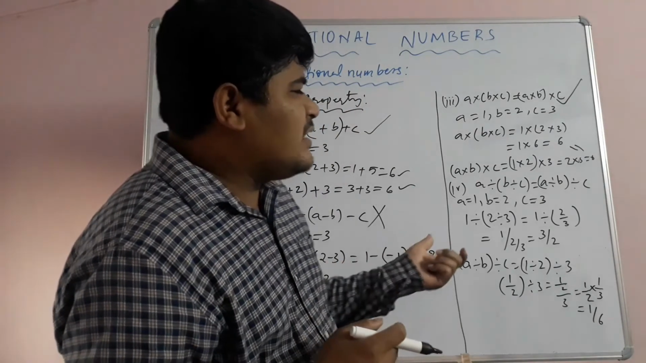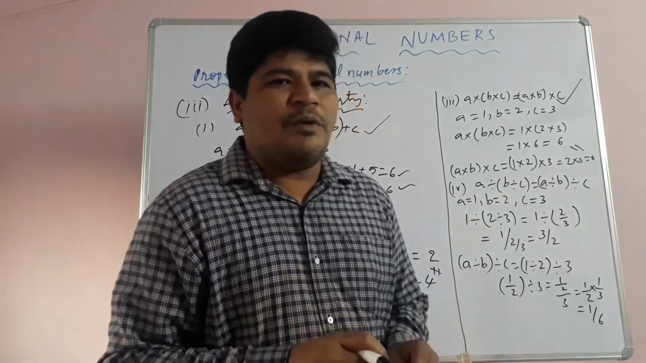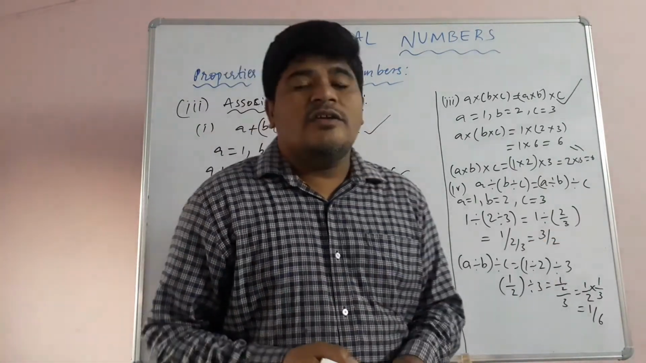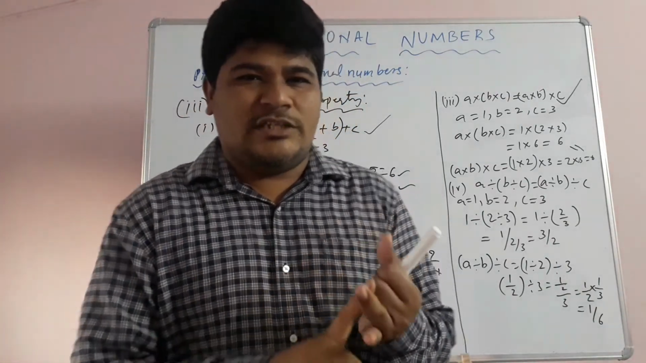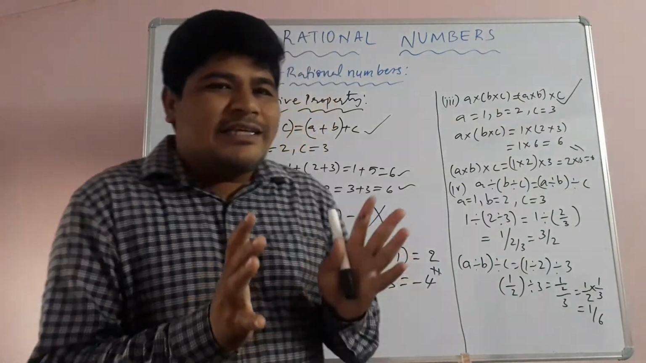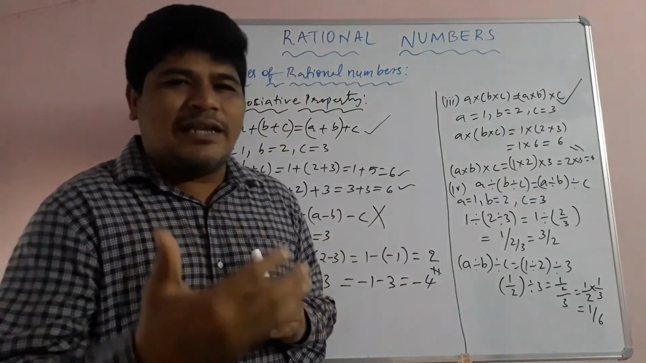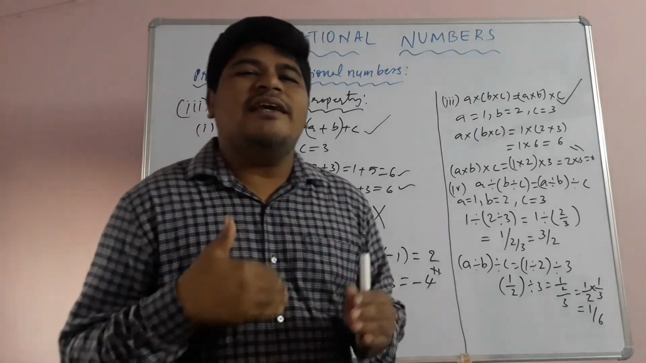So children, we can tell that rational numbers are not satisfying associative property under division. So under addition and multiplication, only under these two operations rational numbers are satisfying associative property. Now let's see next property.